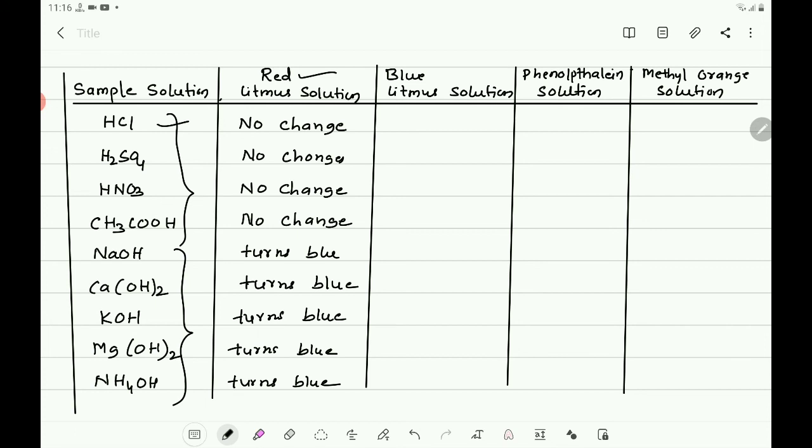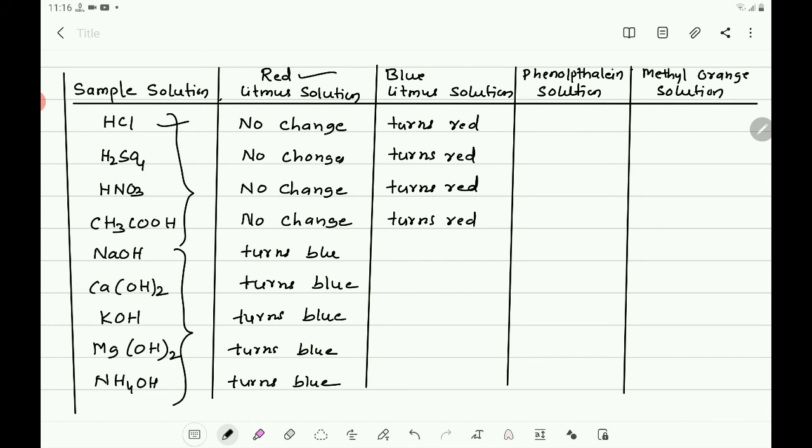Here what happens? The blue litmus solution turns red. And also H2SO4 drop turns blue litmus solution to red. So you write turns red. HNO3 also turns red. CH3COOH also turns red.